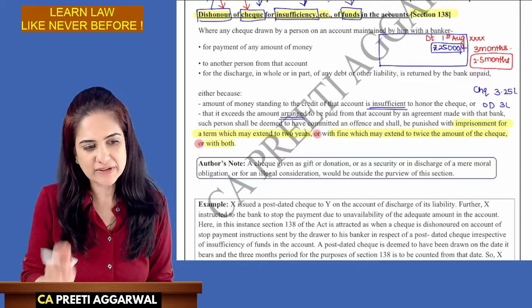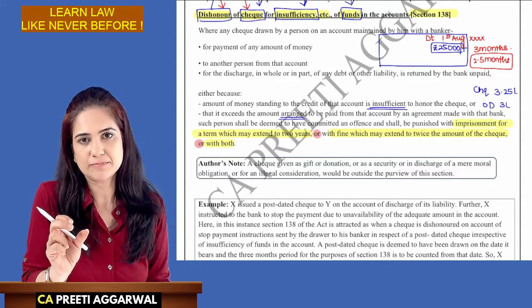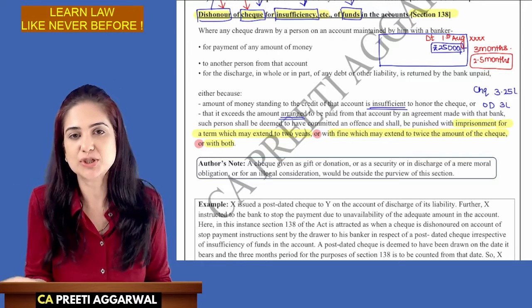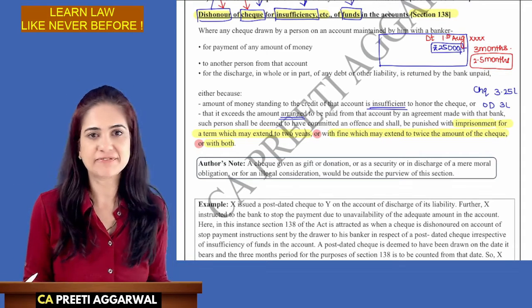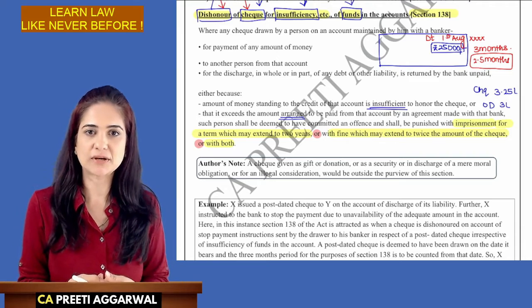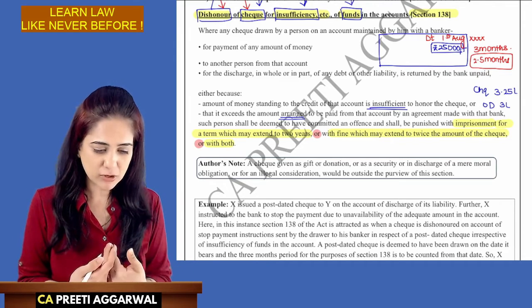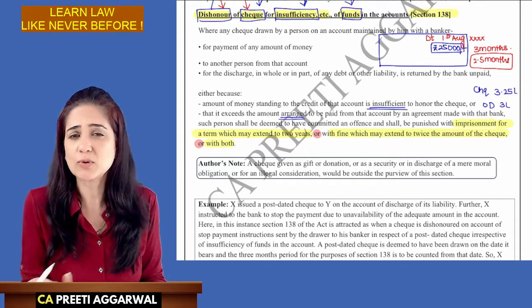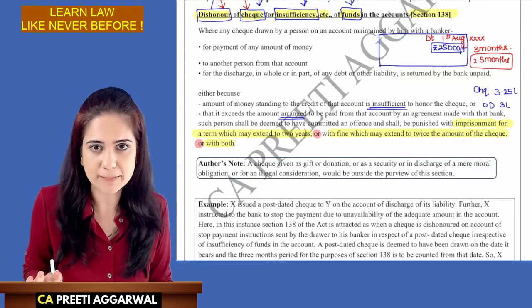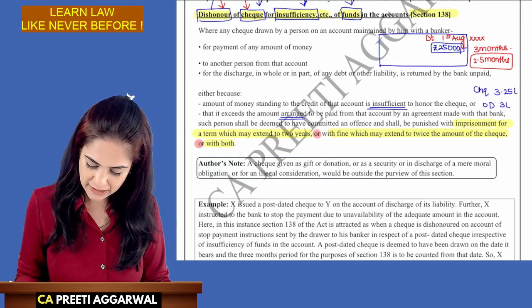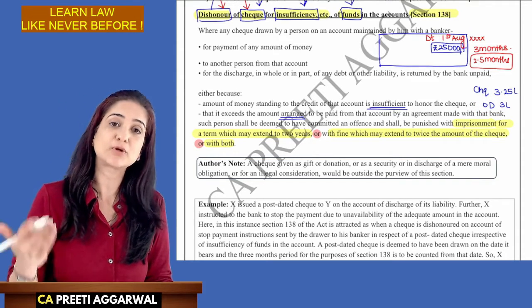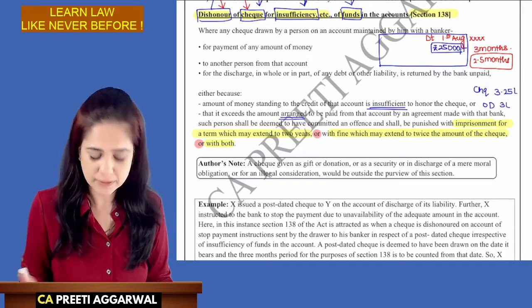Sometimes it happens, we set a daily limit. Like, the payments from my account should not exceed, say, 1 lakh rupees per day. And I issued a check of 2.5 lakhs, or, that day the checks which were deposited and money was demanded from my bank exceeded some arrangement. We don't know what kind of arrangement, but OD is a very good example for that. I made an arrangement with the bank that I will overdraw to the extent of 3 lakhs and I issued a check of 3.25 lakhs. Obviously, it will be dishonored.